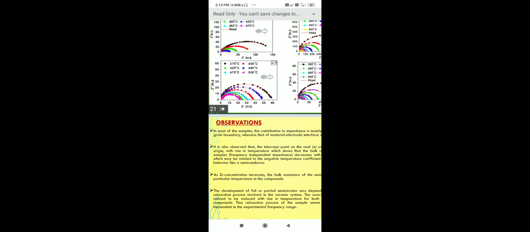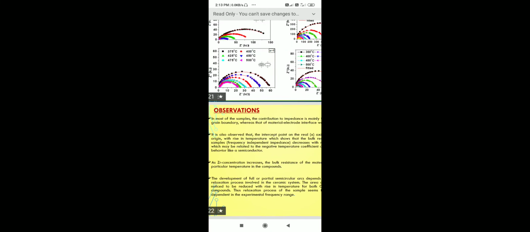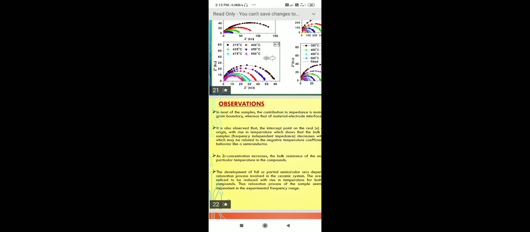Then next, the observations. In most of the samples, the contribution to the impedance is mainly from grain and grain boundary, whereas that of the material-electrode interface was insignificant. It is also observed that the intercept point on the real x-axis shifted towards the origin with rise in temperature, which shows that the bulk resistance of the sample decreases with rise in temperature, which may be related to a negative temperature coefficient of resistance. Then as Zr content increases, the bulk resistance of the material increases at a particular temperature in the compound.